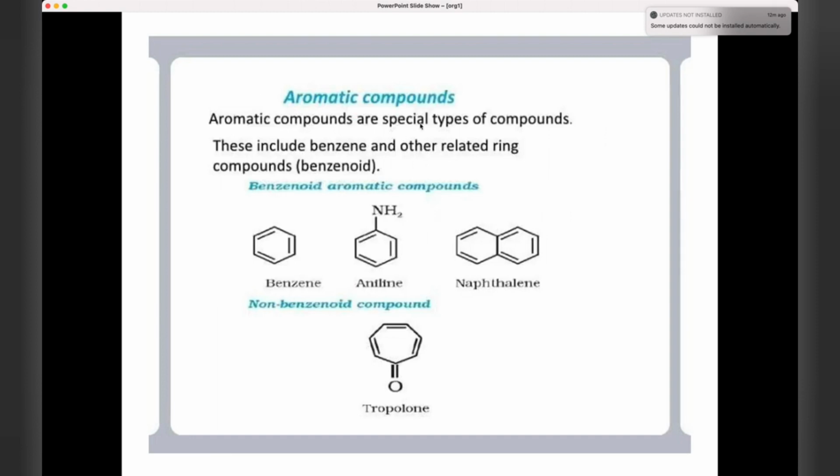Now aromatic compounds, these are a special type of compounds which include benzene and other ring compounds, benzenoid aromatic compounds. This is C6H6, always a hexagonal structure, you have to put alternate single bond and double bond. And this is aniline. If you attach NH2 over here, that is called aniline. Naphthalene, two structures are attached together, that is called naphthalene. The non-benzenoid compound, tropolone. You have to remember the structure always, don't forget, it's very important.